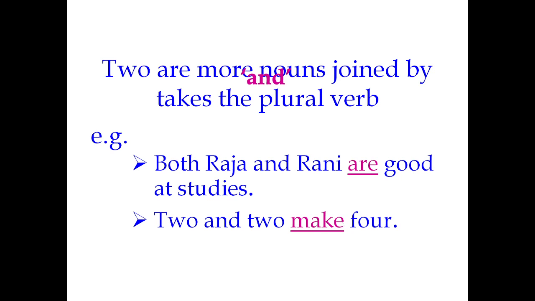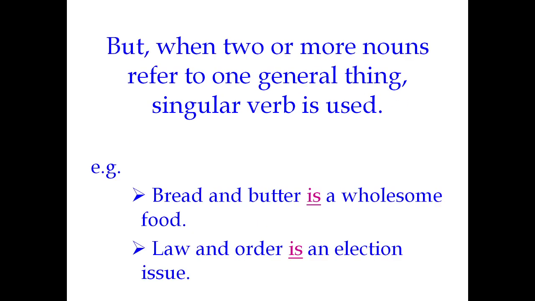Likewise, Vijay and his father have not returned yet. In this sentence also you have to notice, after his father we cannot apply has not, because Vijay and his father have not returned yet. So his father is an individual and Vijay is an individual. So when we are referring to two individuals, we have to apply the plural verb.